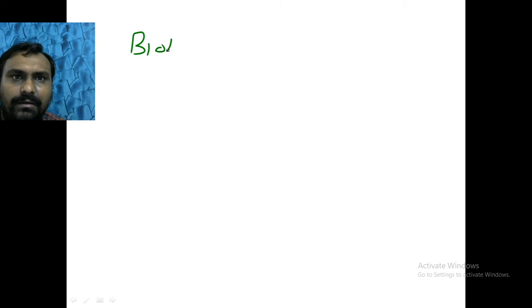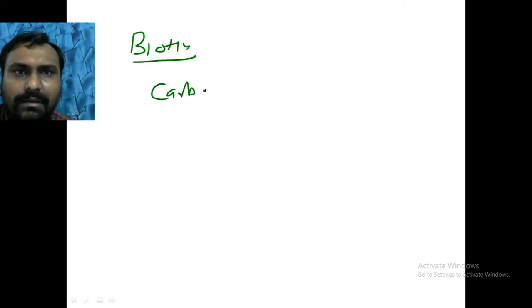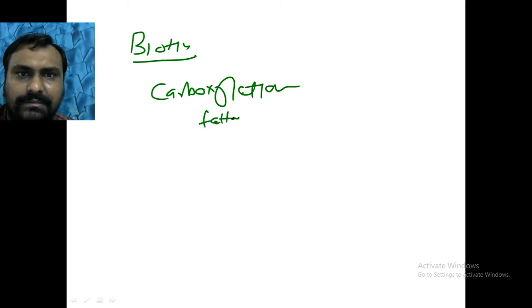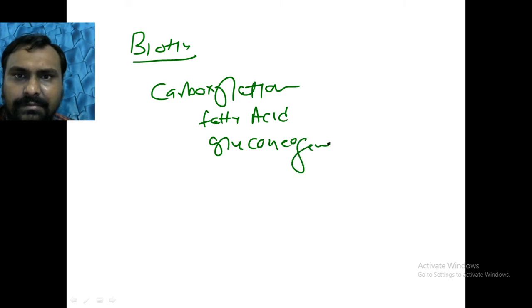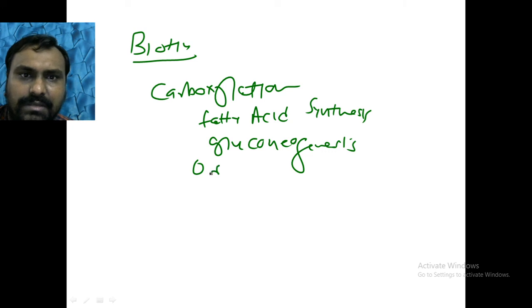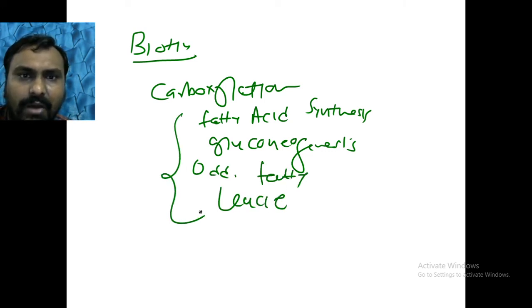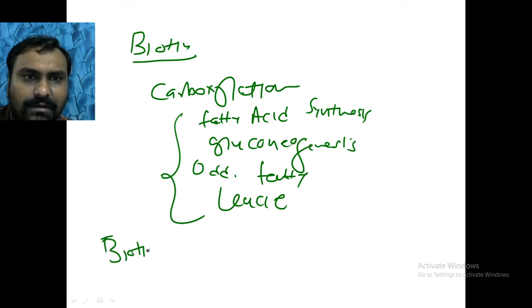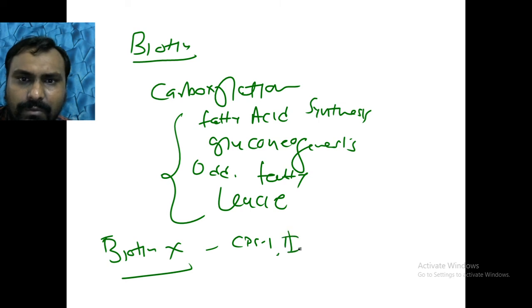So this is all about the biotin. Okay, so we have seen the biotin dependent carboxylation reactions in fatty acid synthesis, gluconeogenesis, odd chain fatty acid metabolism, and leucine metabolism. In biotin independent, where carboxylation occurs but doesn't require biotin, they are CPS1, 2, C6 of the purine, and malic enzyme.